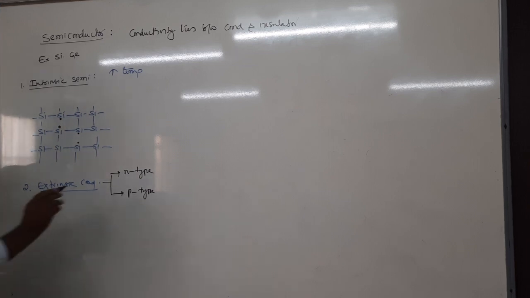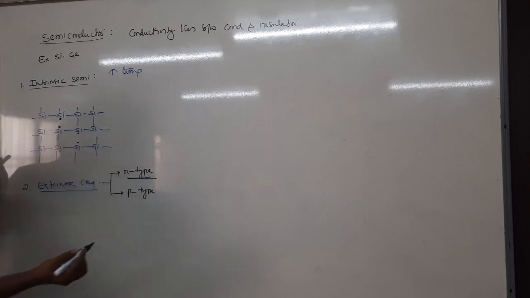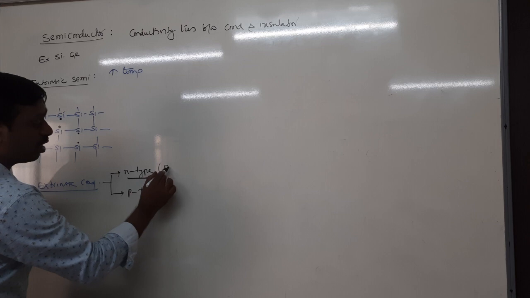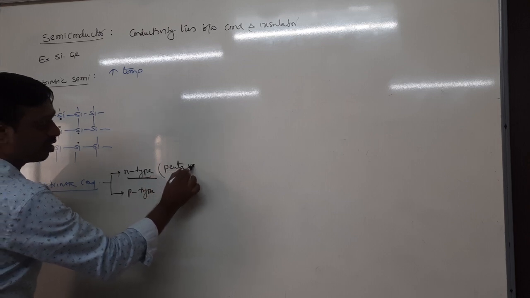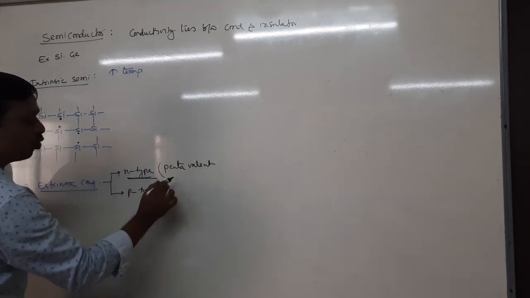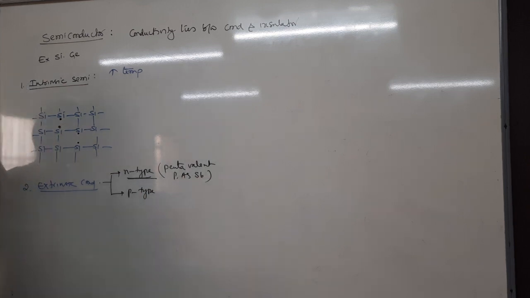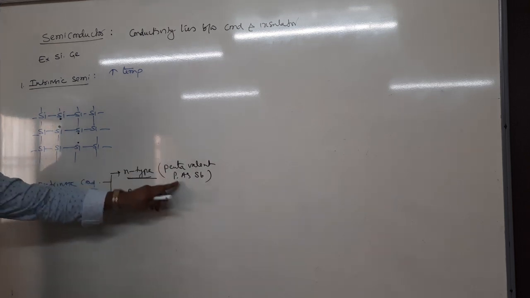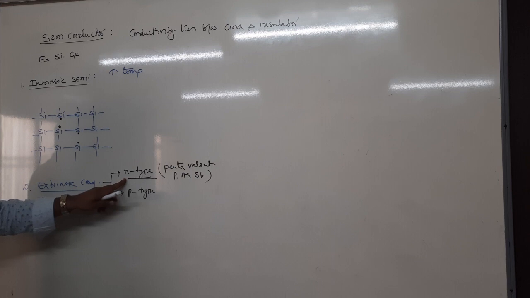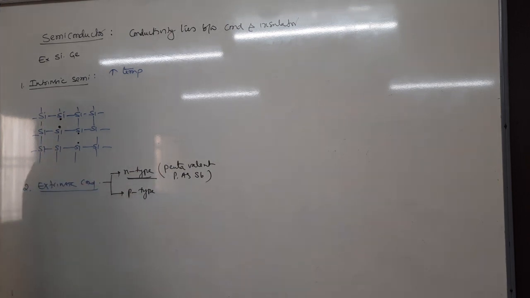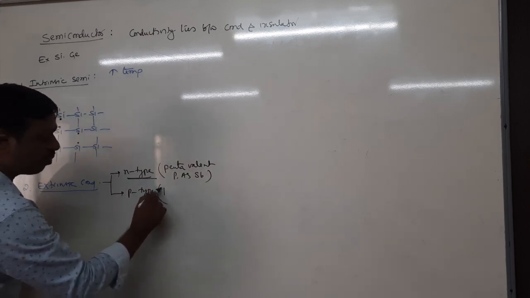The first one is N-type semiconductor. The semiconductor which is doped with pentavalent impurities is called N-type semiconductor. Pentavalent impurities are 15th group elements like phosphorus, arsenic, antimony, bismuth, etc. Whereas the P-type semiconductor, where P is positive, is the semiconductor which is doped with trivalent impurities.